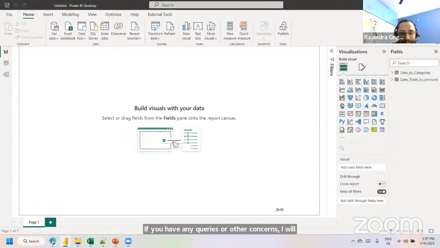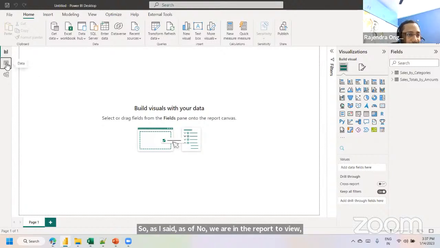I have loaded two simple tables, sales by category and sales total by amount. If you are observing the complete right-hand side, in the fields pane, you are observing two different tables, sales by category and sales total by amount. As I said, as of now, we are in the report view.